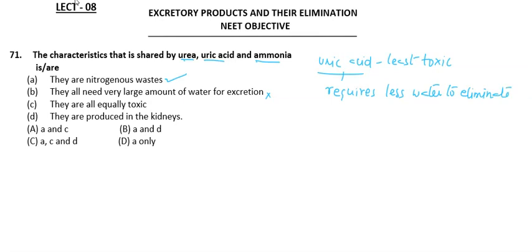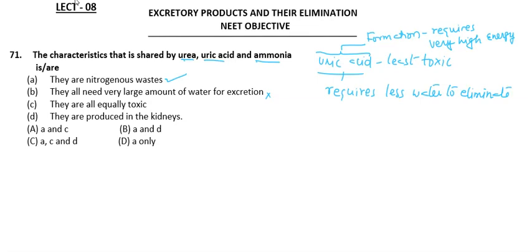And moreover, the formation of uric acid requires very high energy, but for removing it, it requires only less water. So hence it's very good for conserving water.